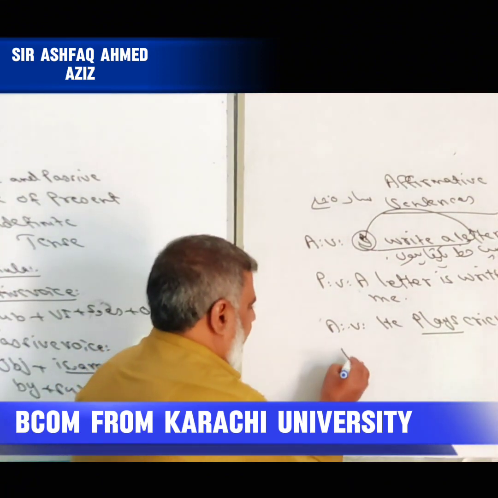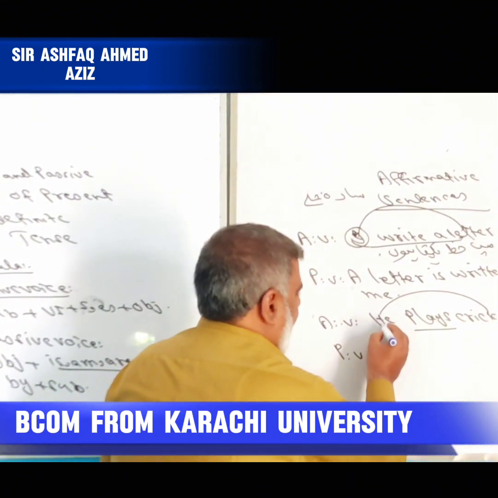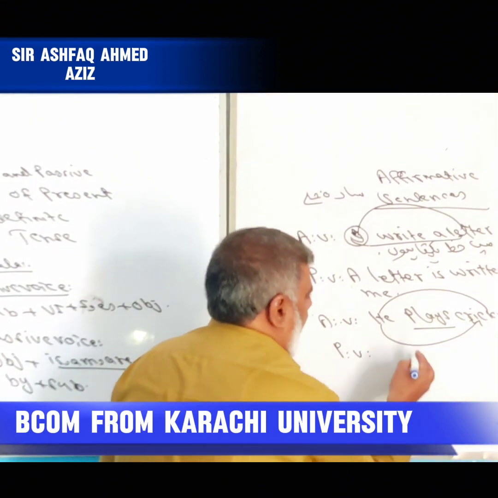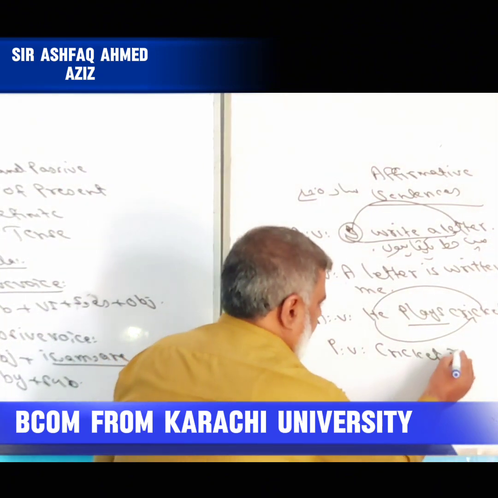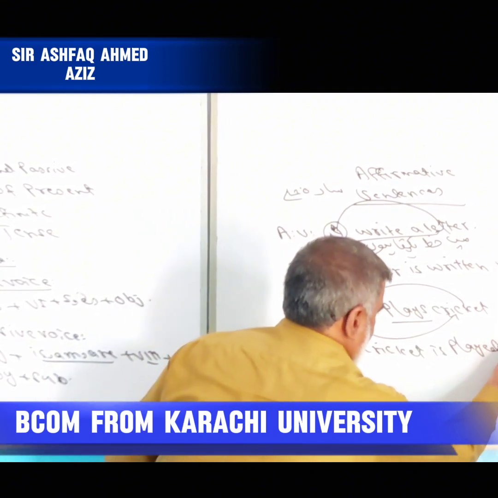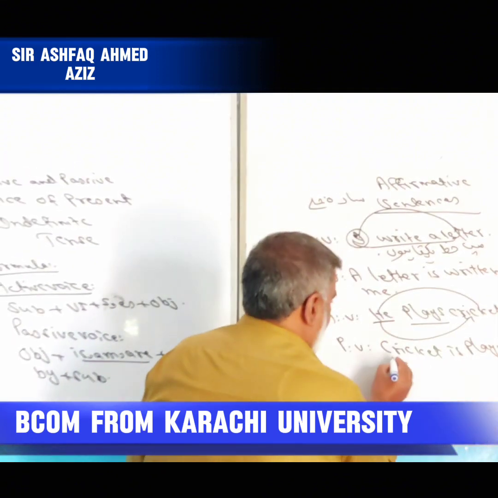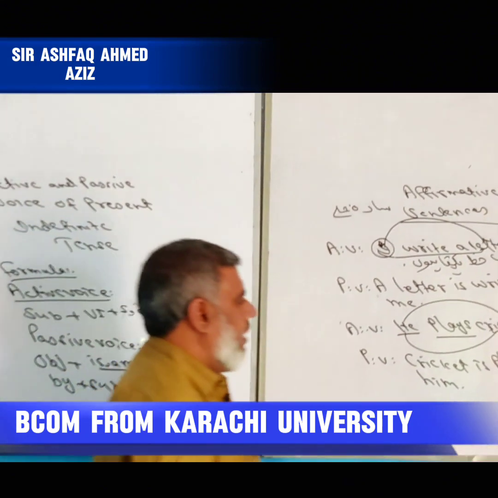Now see, passive voice. Object will take the place of subject, subject will take the place of object. Cricket is played by he, means him.